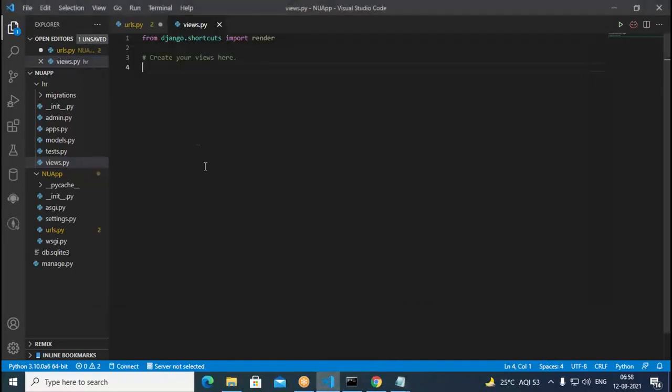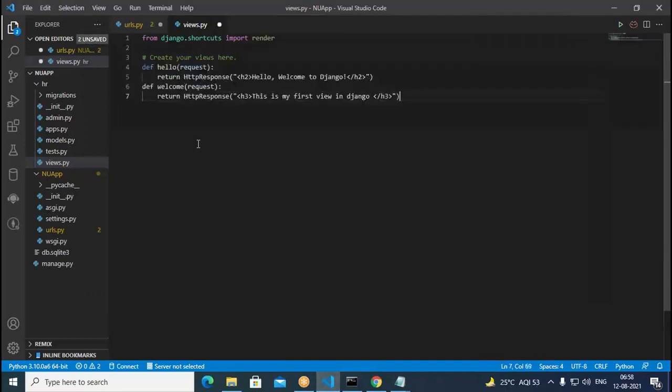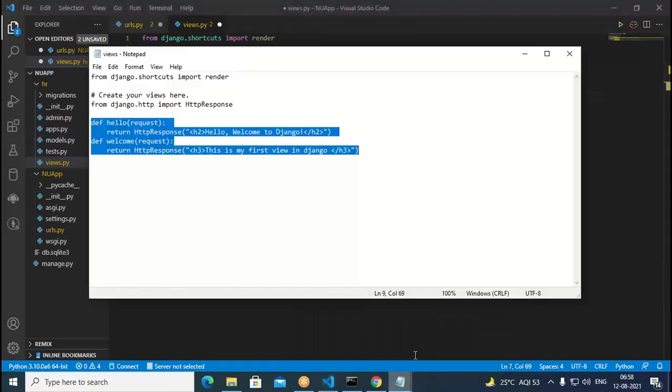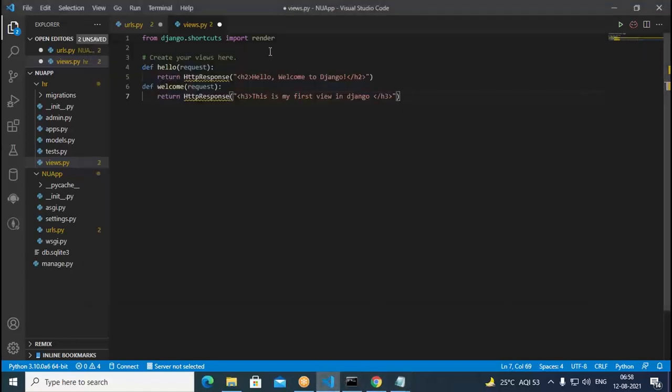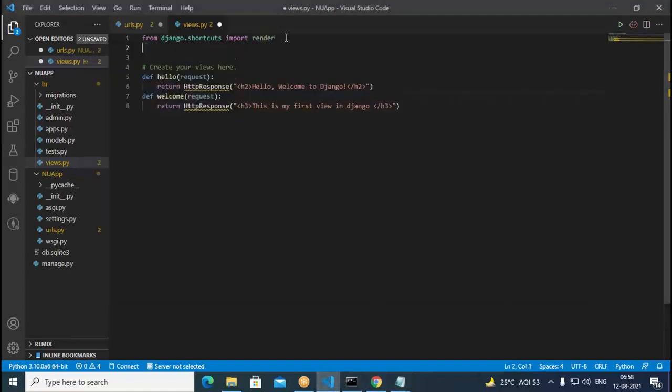I take those views and I put them here. Now I added a total of 3 views. HTTP response is not imported, because of that you get an error. What you do, you import this particular module name: from django.http import HttpResponse. So we put that on the top here, so you don't get that yellow curved line.